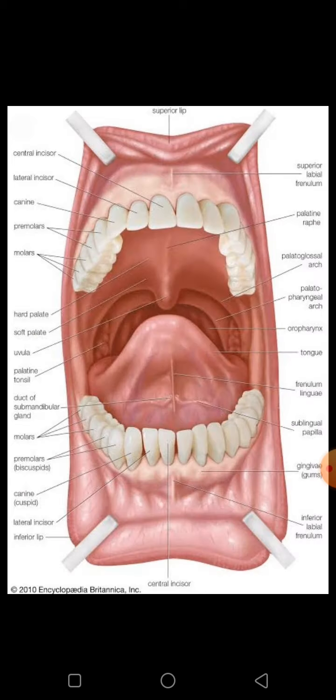Also find out which ones are used in piercing and tearing, and the ones that are used in chewing and grinding. Next is the activity. So this is the activity. Let's start. Take two test tubes, label them A and B. In tube A, put a teaspoon of the boiled rice. Take tube B, keep one teaspoonful of the boiled rice after chewing it for 3 to 5 minutes, and add 3 to 4 ml of water in both the test tubes.